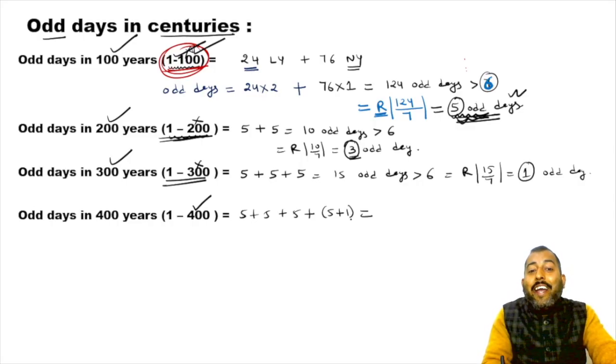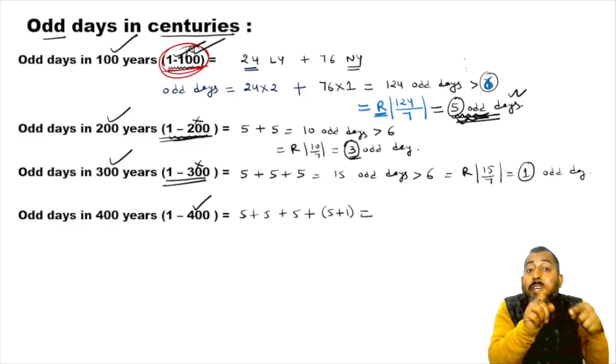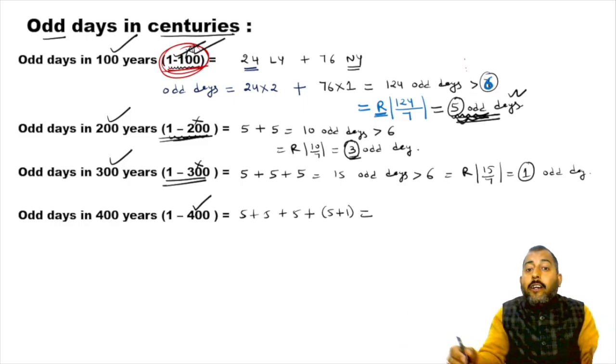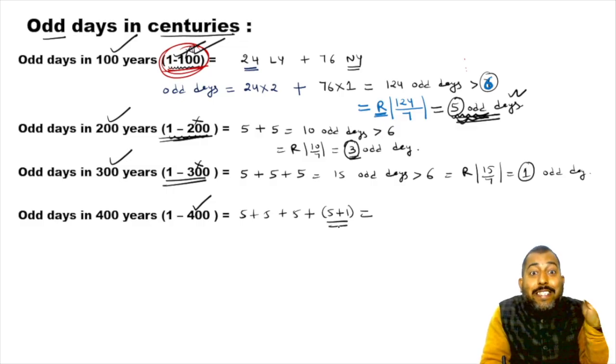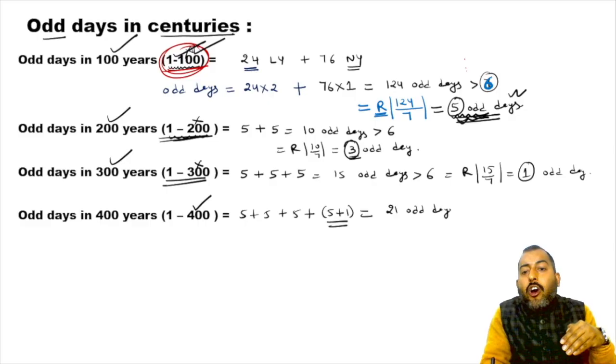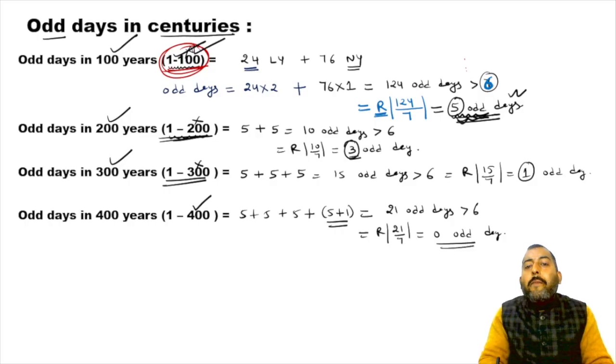So from 301 till 400, the number of odd days is 6. In this way it comes to 21 odd days, which is more than 6. So simply divide 21 by 7 and write down the final remainder, which is 0.